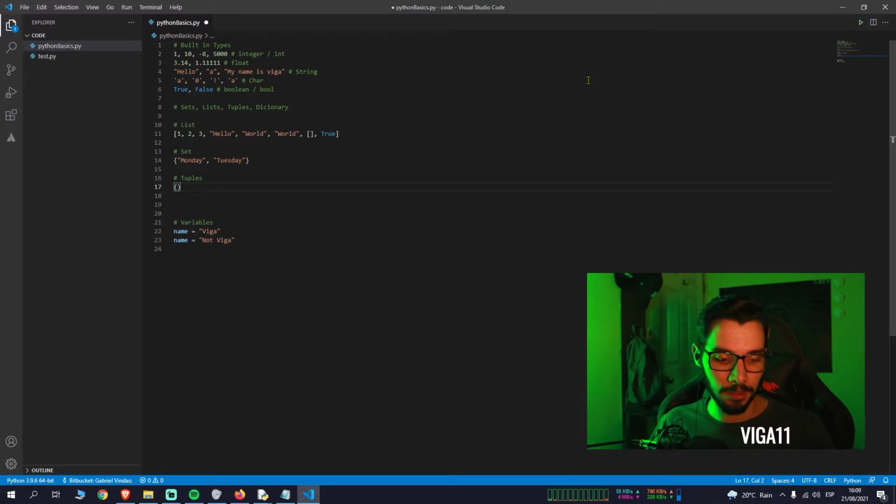So let's say they are 175 centimeters, and let's say they are 80 kilos, right? So that's just a tuple that you have. You cannot change the values later in this, which is something that you can do with lists, for example. This is something that is going to be stored, right? Yeah, you can use it in the future, but you cannot change the values. You can just access or read the values if you want.